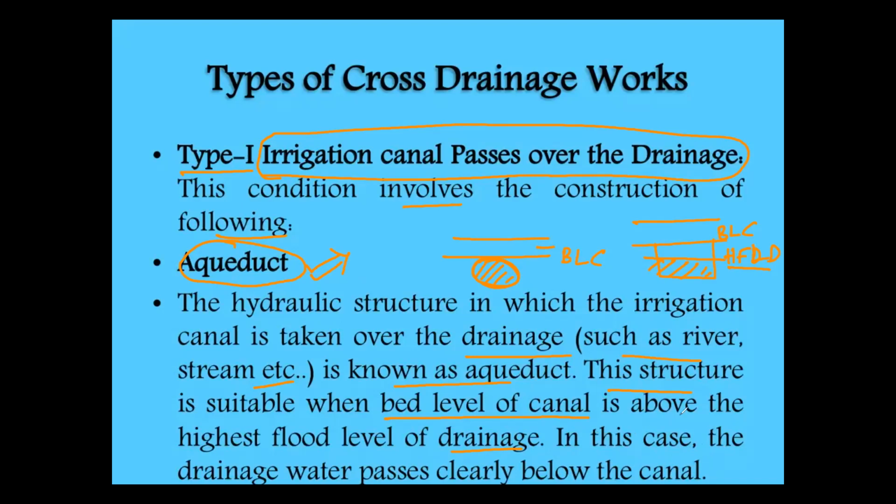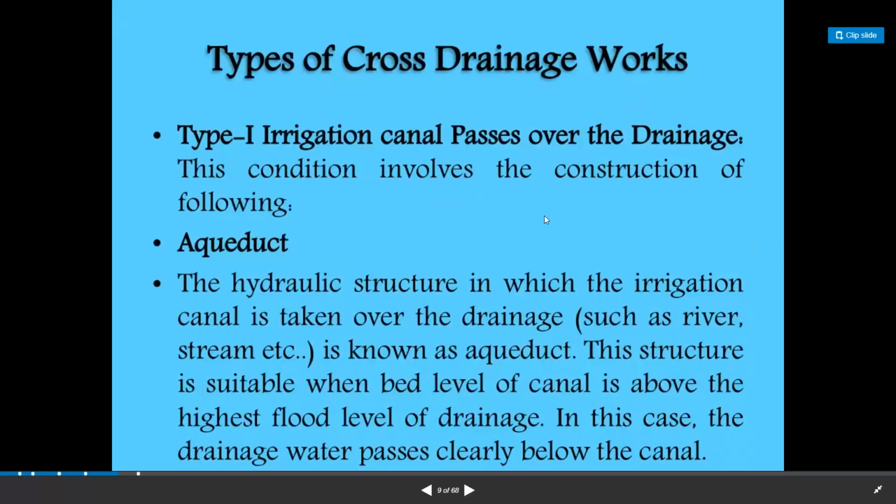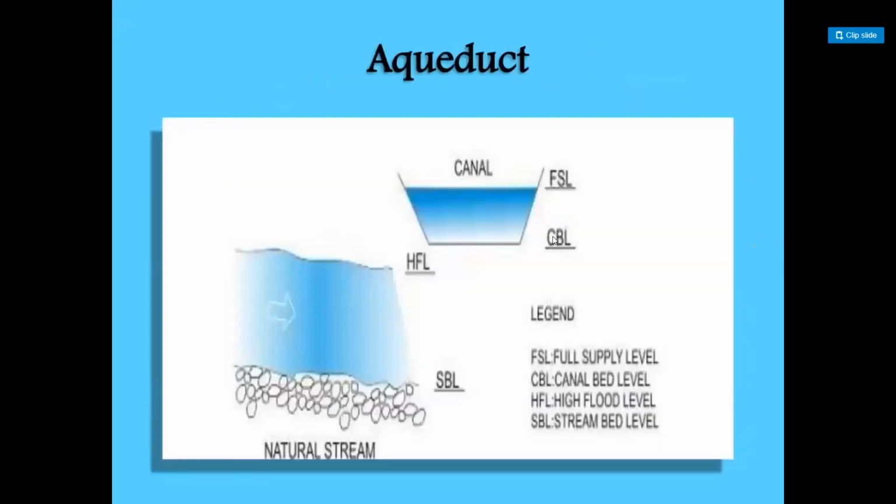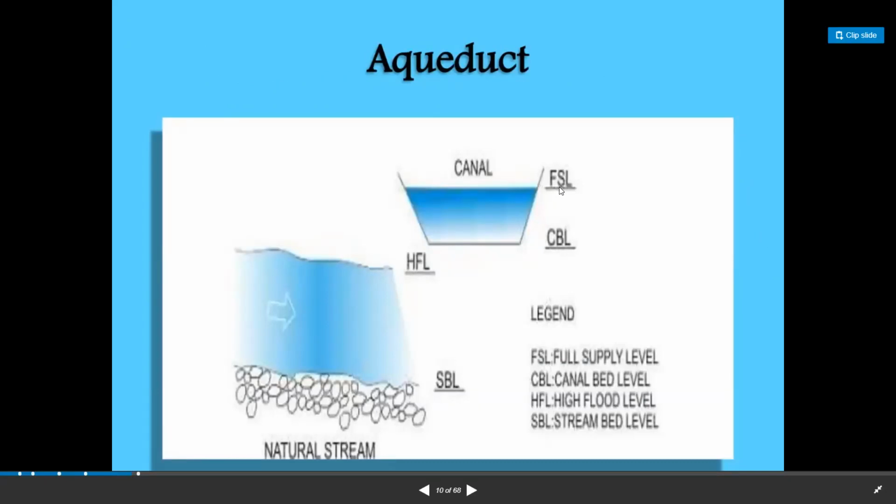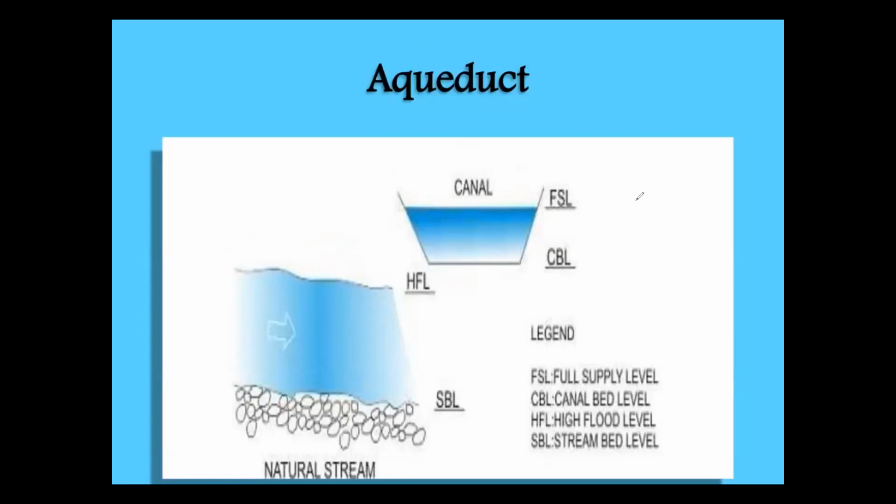So we'll see the cross-sectional details of the aqueduct. This is the canal. CBL is the canal bed level. FSL is the full supply level of the canal, and the canal is flowing like this. This is the canal bed level, and this is the full supply level of the canal. We supply the water, so that's why it is called the full supply level.